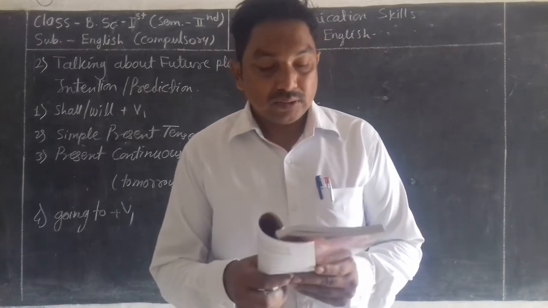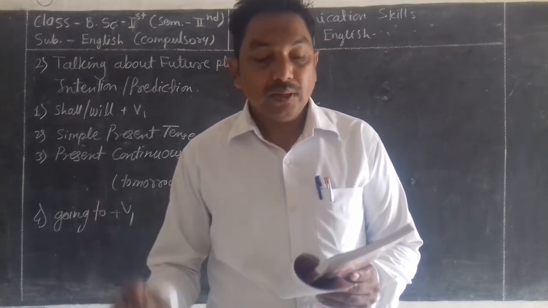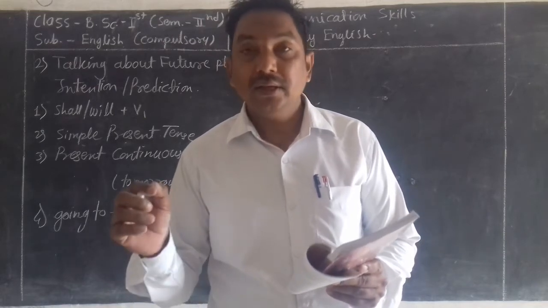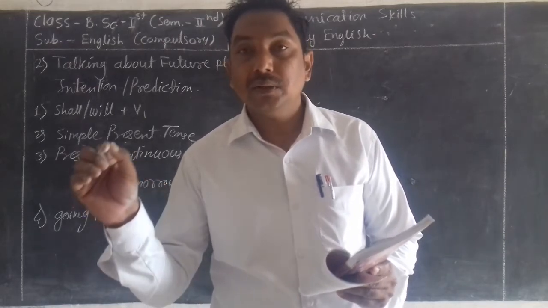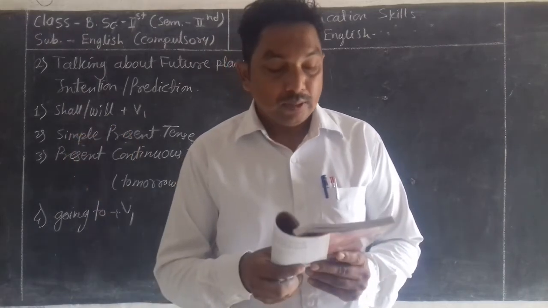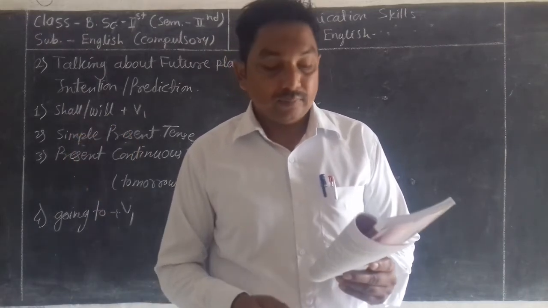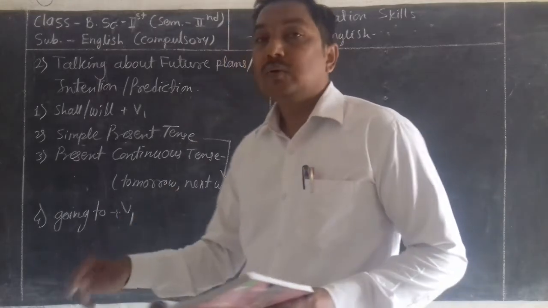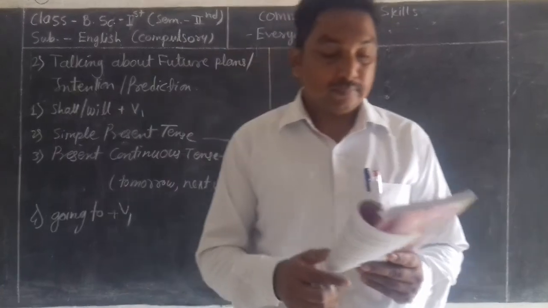Look at the following sentences. The bus is going to be late today. It means that the bus will definitely be late today. It is going to rain this evening. So in this way we can use going to plus V1 to express future events.